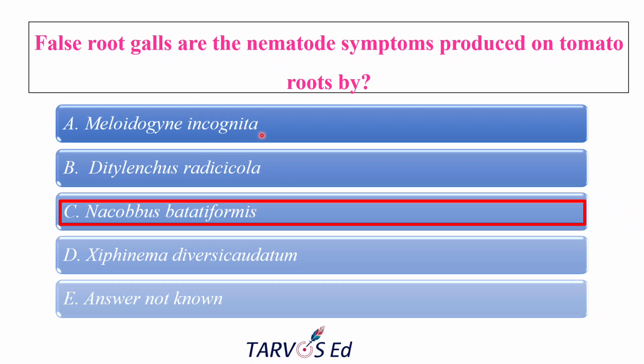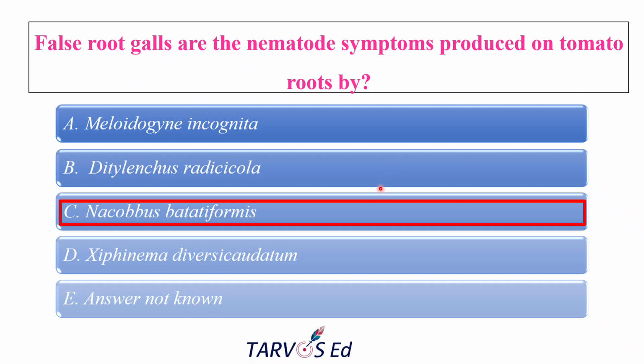Okay, so Meloidogyne is not the answer because it causes true root knots, right? False root galls are mainly produced by the false root nematode. Ditylenchus, the bulb and stem nematode, causes swelling and distortion of bulbs and not of tomato roots. Xiphinema diversicaudatum, the dagger nematode, causes root stunting and can also transmit viruses, but has no relevance to gall production in tomato.